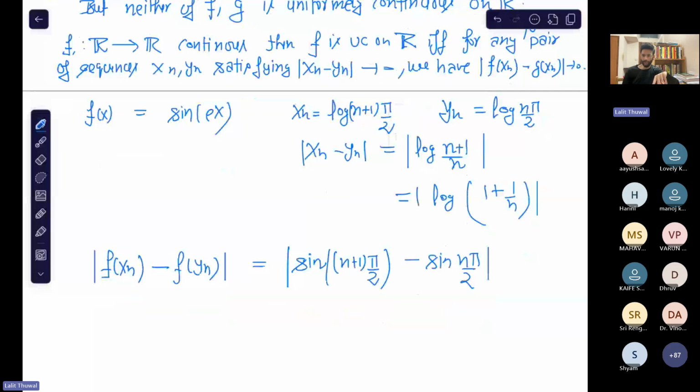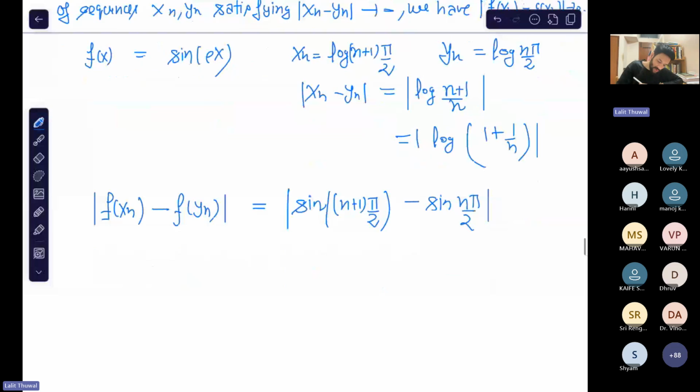This does not go to 0. It doesn't matter if it is convergent. What do we want? We want that this does not converge to 0. That's what we want. So let me show you that this does not go to 0. So how do you show that?